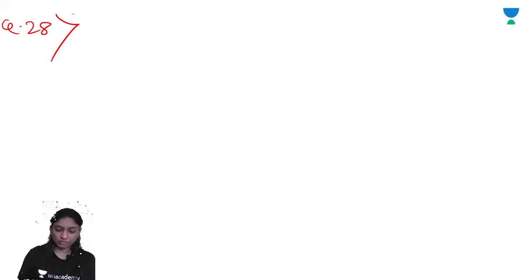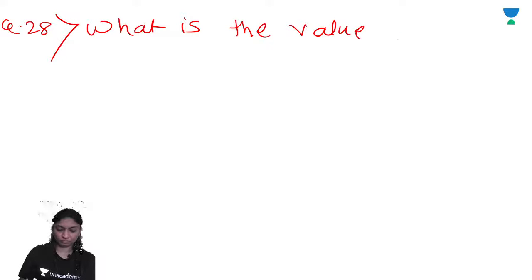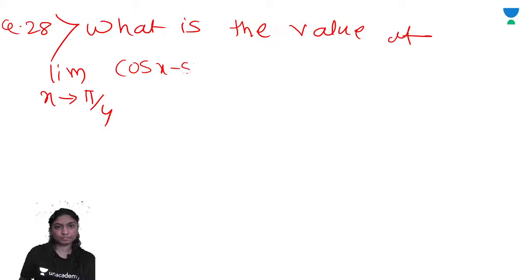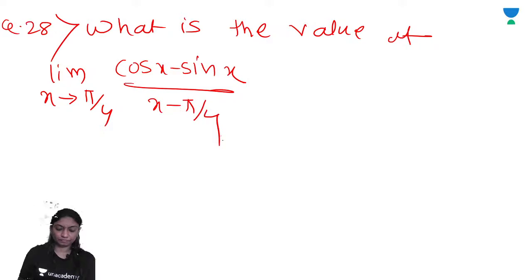What is the value of the limit as x tends to pi by 4 of cos x minus sin x upon x minus pi by 4, right?